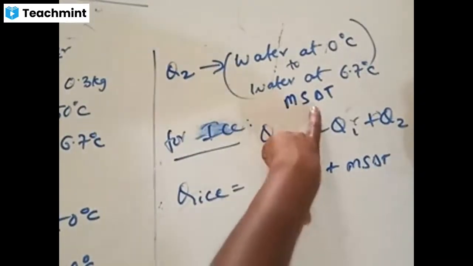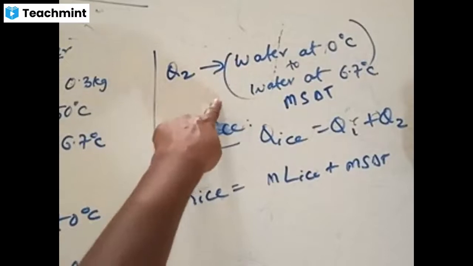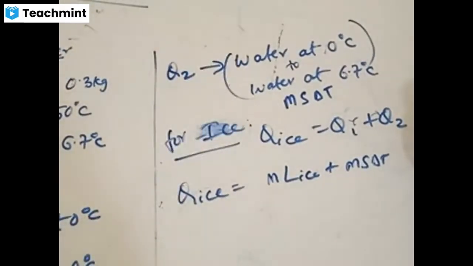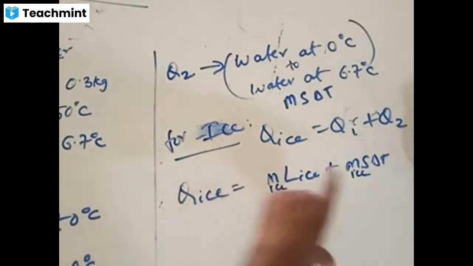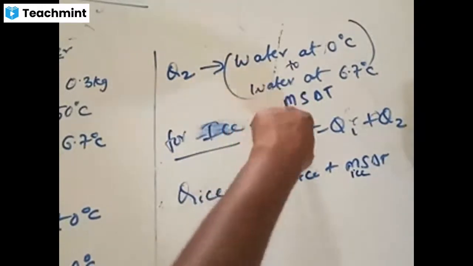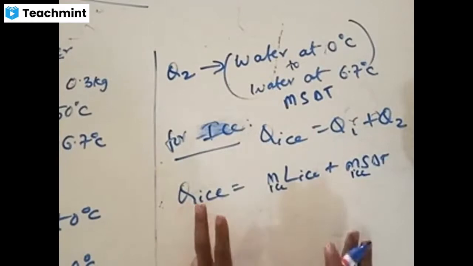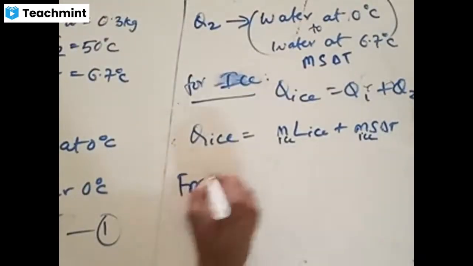S value is given. m is how much ice you are taking. That much itself, the mass of ice itself, has to be taken. Here it is water, but which water is it? It is water converted from the given ice, not the given water. So in this case, this is mass of ice. Even this is also mass of ice only. You should get this point, because here we have water, but this water is not the water that is applied to that, it is a conversion of ice. We are talking about only the ice factor here.